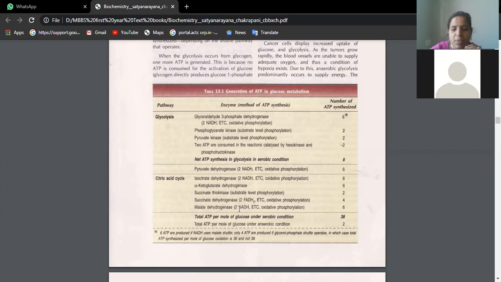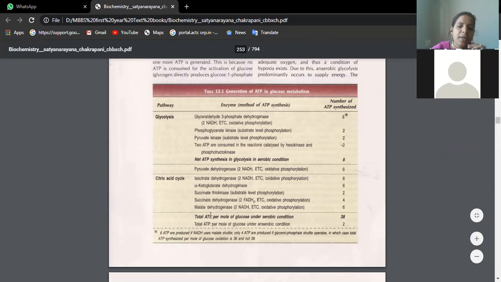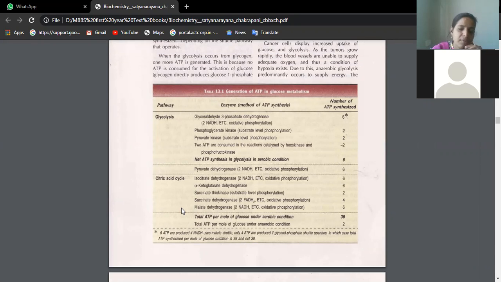Malate dehydrogenase, there we have an NAD. 2 malate dehydrogenases, that means twice, that's why 2 NADHs. That's the reason we have 6. So if you make a grand total, overall total ATP per 1 mole of glucose under aerobic condition comes to 38. Total ATP per mole of glucose under anaerobic condition is only 2. You have to memorize this table by applying the concepts. Always remember from 1 NAD how many ATPs are generated, from 1 FAD how many ATPs are generated.